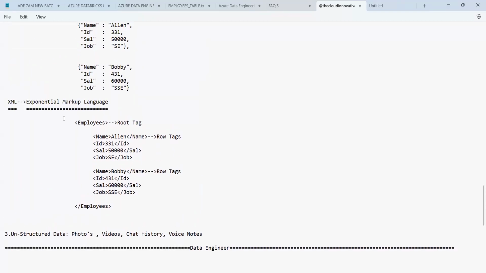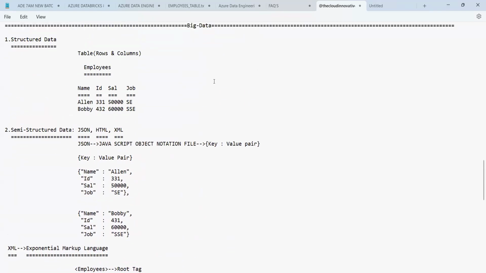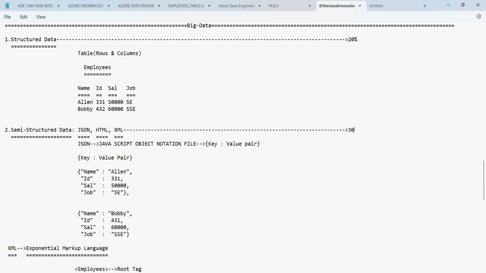Whereas in real time, when you work, you will get this structured data only 20%. And then you get 30% of the data in this semi-structured format.